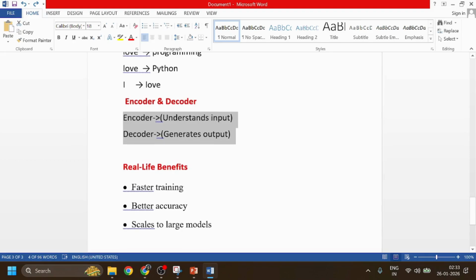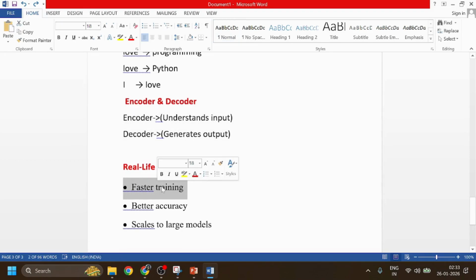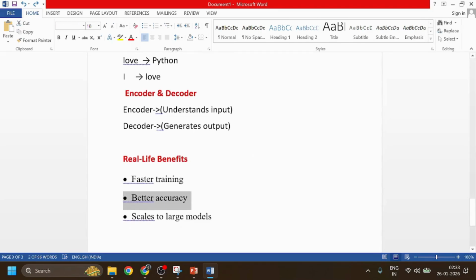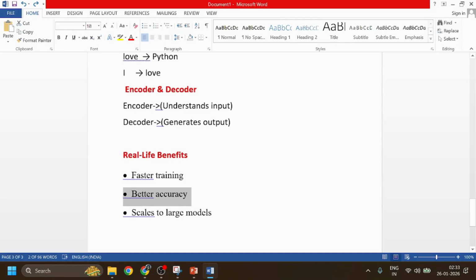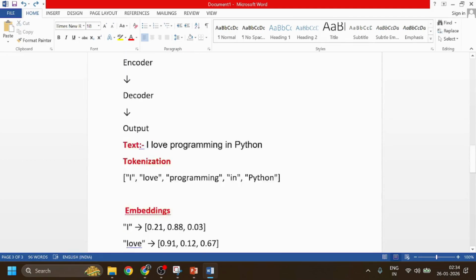Okay, fast training process. Transformer processes everything in parallel, so training should be fast. Fast training, and it will give you better accuracy, and scale to large models. That's why they are faster, and that's why models like GPT exist. GPT uses transformer: better training, better accuracy, scale to large models. I hope you got it.